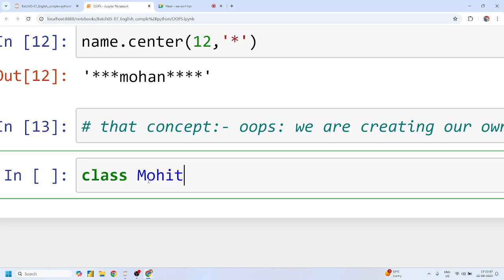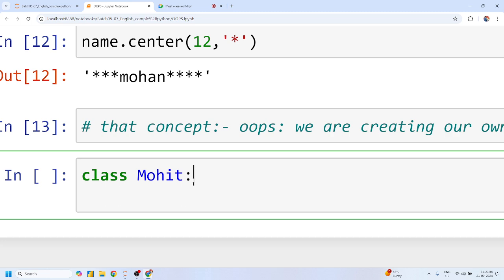Suppose my class is Mohit. Make sure that whenever you create a class, its name starts with a capital letter, or is capitalized in nature. Yes or no? Just like we use round brackets or parentheses over a function, there is no such requirement of using round parentheses here. You just simply apply the colon, and now I can simply run this. This is my Mohit class.